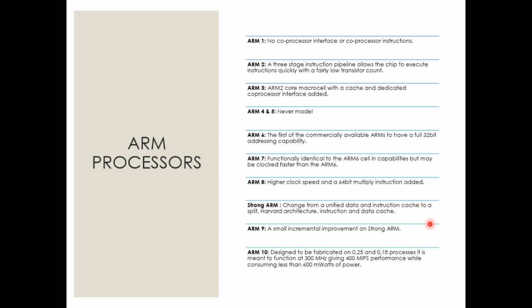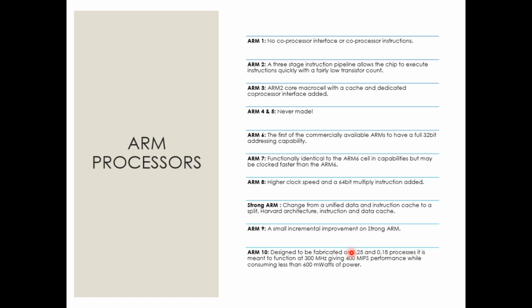When I say VLSI technology, I'm not talking about the company now, I'm talking about the real technology of very large scale integration. Size becomes a major issue. You all know that we have Moore's law in front of us. In the semiconductor industry, size became the major trade-off. So ARM10 was designed to be fabricated on 0.25 and 0.18 micron processes.